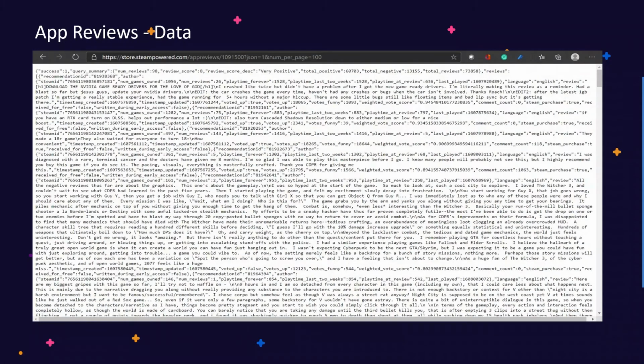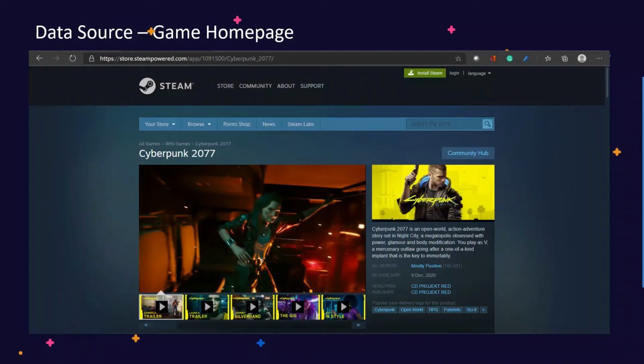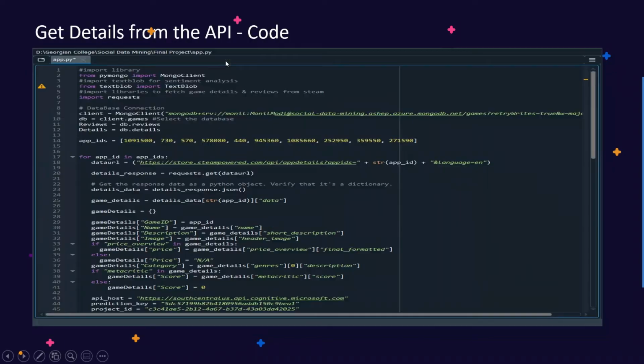Then we have the reviews of the games. As you can see here again, we see the app ID, and JSON is equal to 1. That means we get the data in JSON format, so that we can easily fetch it and store it to our MongoDB database. This is the home page of Cyberpunk 2077, and here you can see the app ID. So what we have done is we have taken the top 10 games and fetched their app IDs and stored them in an array, which is app IDs.